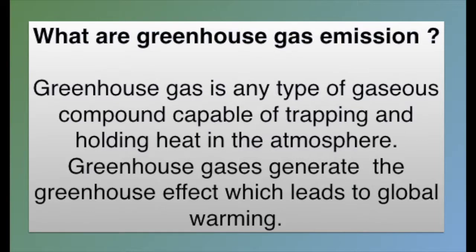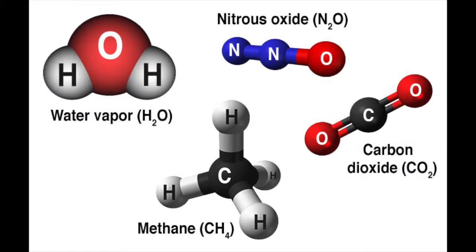What are greenhouse gas emissions? Greenhouse gas is any type of gaseous compound capable of trapping and holding heat in the atmosphere. Greenhouse gases generate the greenhouse effect, which leads to global warming. The primary greenhouse gases in the atmosphere are water vapor, nitrous oxide, methane, and carbon dioxide.